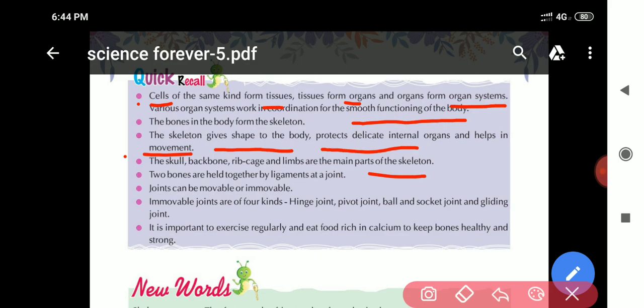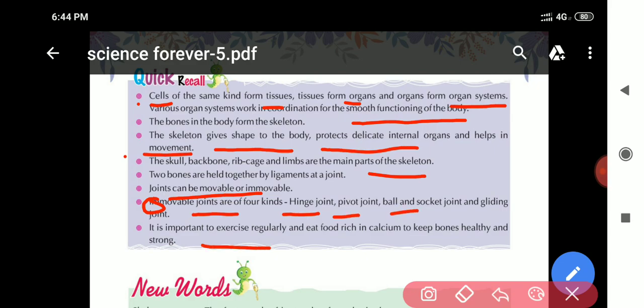Two bones are held together by ligaments. Joints can be movable or immovable. It is movable joints. Okay, this is not immovable. It is movable joints because immovable joint is present in skull only, and movable joints are of four kinds: hinge joint, pivot, ball and socket joint, and gliding joint.